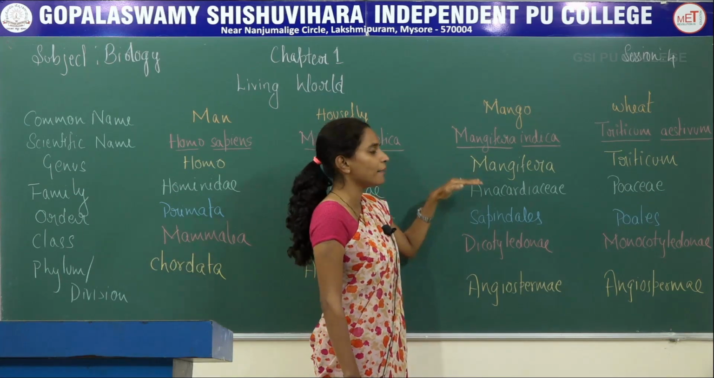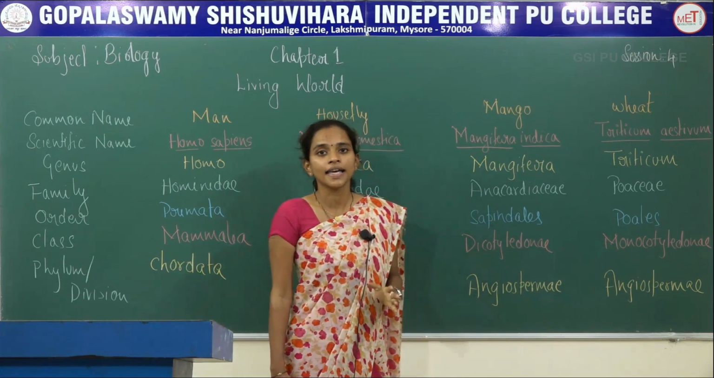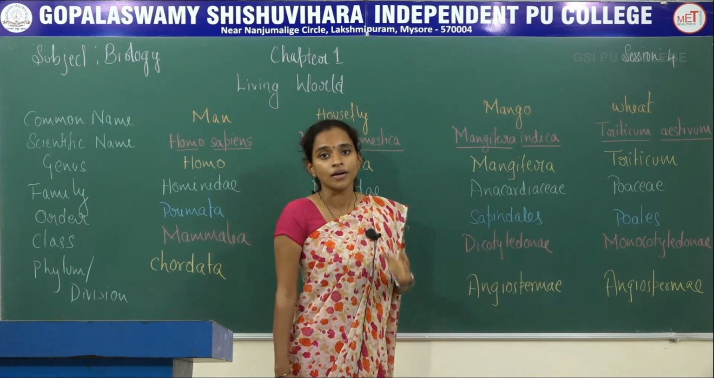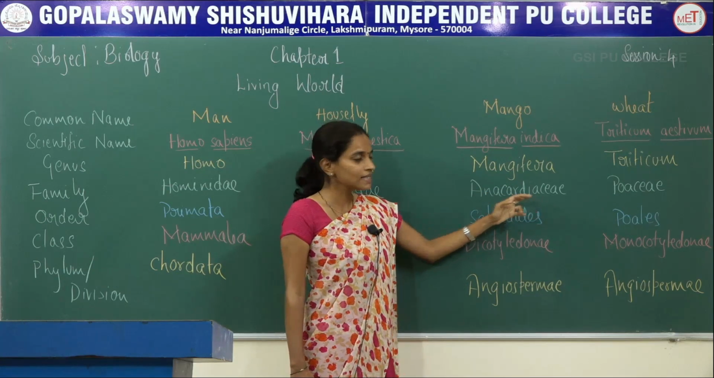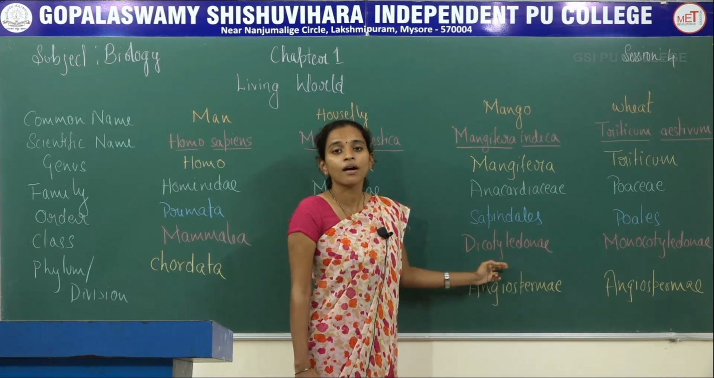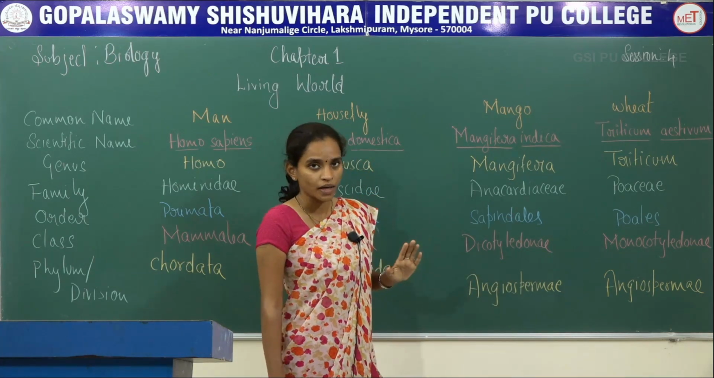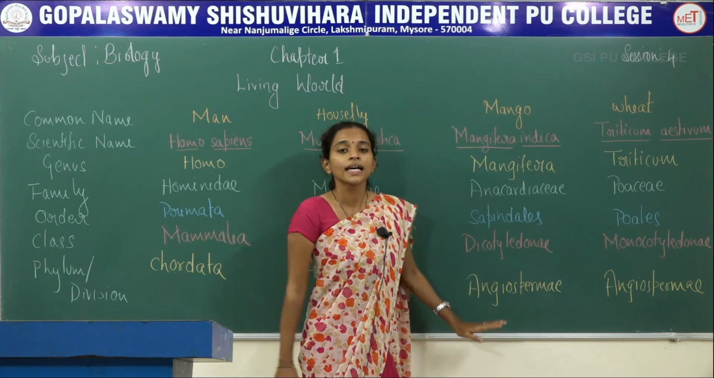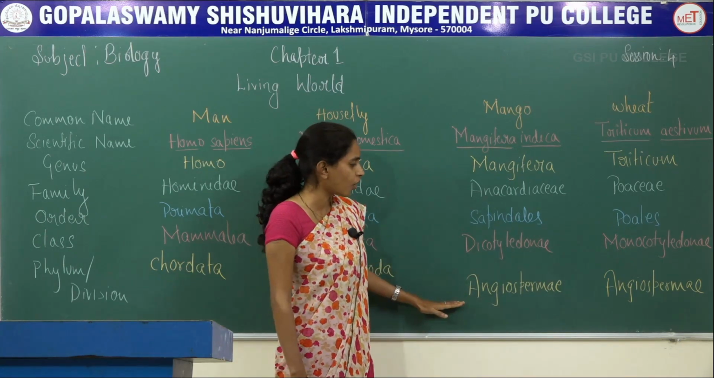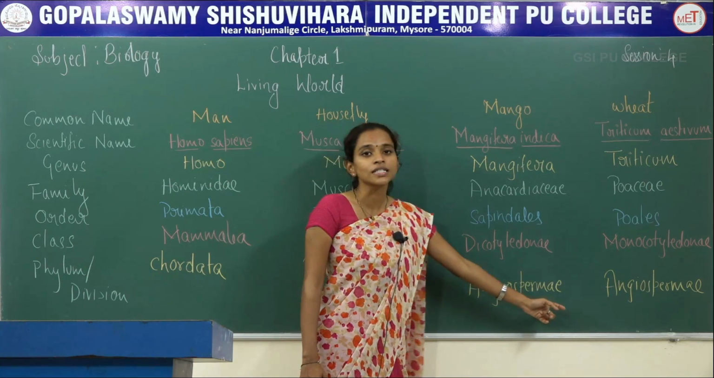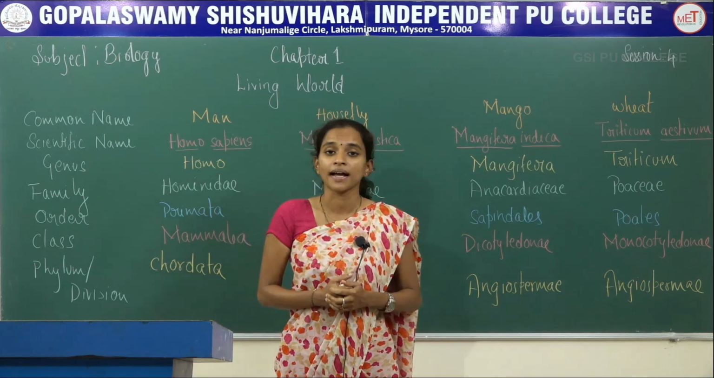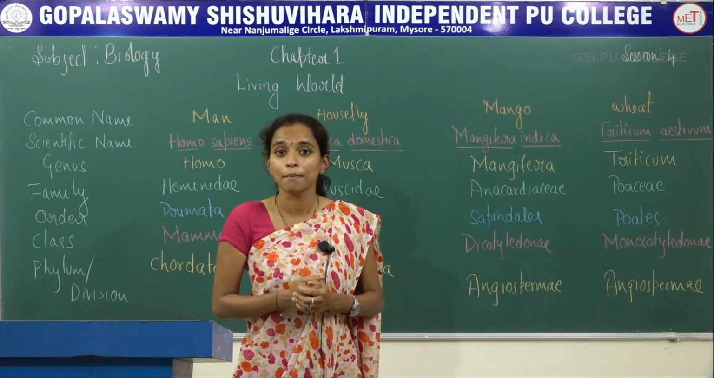This belongs to family Anacardiaceae. Anacardiaceae is the family, Sapindales is the order, and Dicotyledonae is the class to which the mango belongs. And the last one here, remember that here it doesn't come as phylum. Instead of phylum, as we are representing a plant, here you have to call it division, and it is Angiospermae.